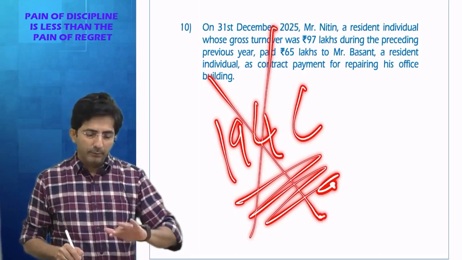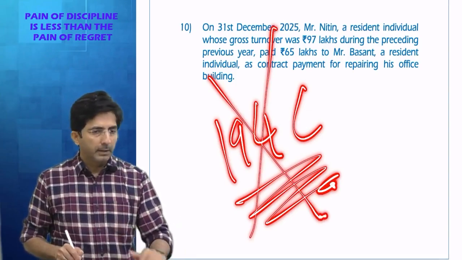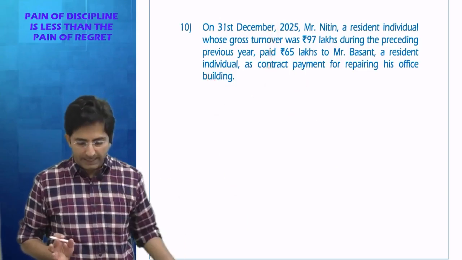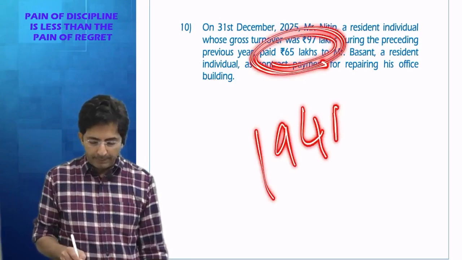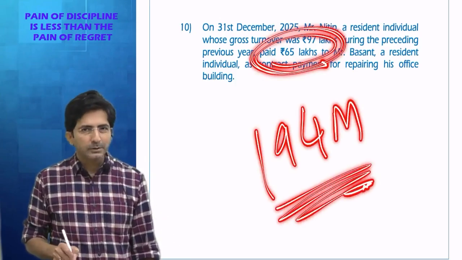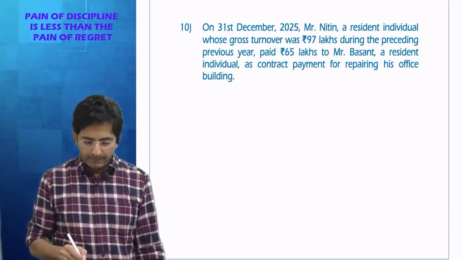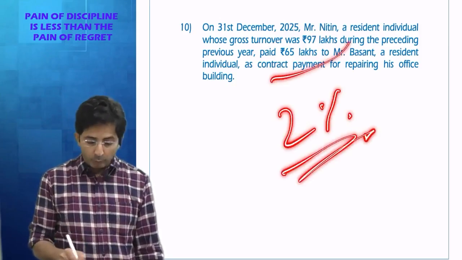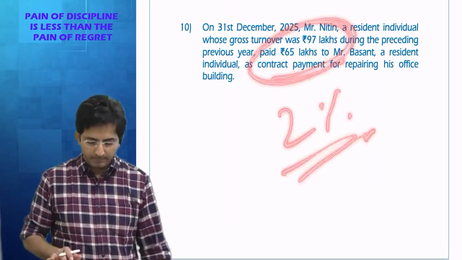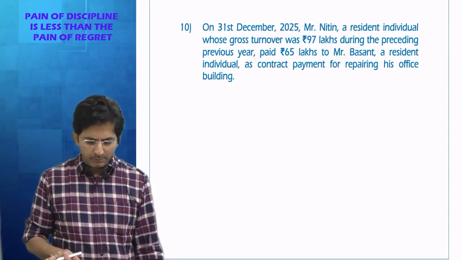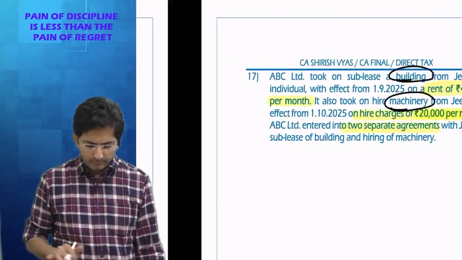But once you get exempted from 194C, you will be caught in 194M. Under 194M, the amount should be more than 50 lakhs. Here the amount is more than 50 lakhs, so 194M will apply. Why not 194C? Because small individuals and HUFs are exempted from 194C, but you will be caught in 194M. And TDS will be 2%. You have to calculate the amount also because the question asks to calculate the amount, so 2% of 65 lakhs. This was a normal question. Then question 11 we have done, and 12, 13, 14, 15 we have done.